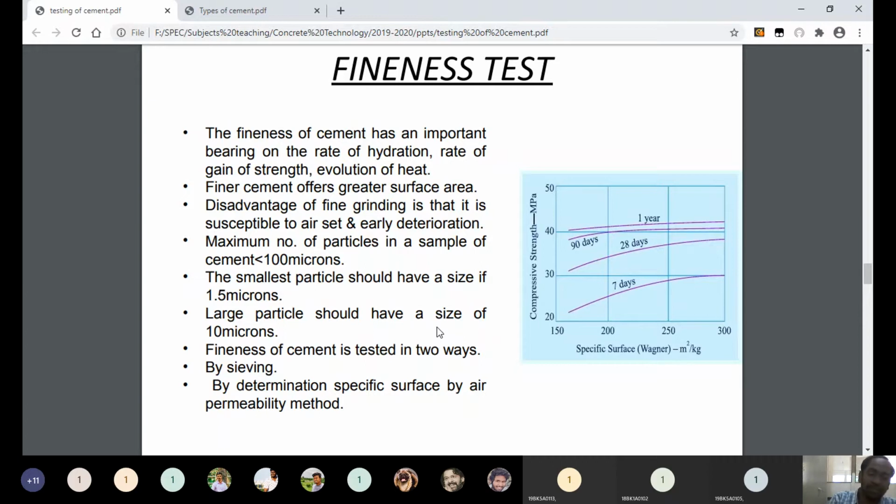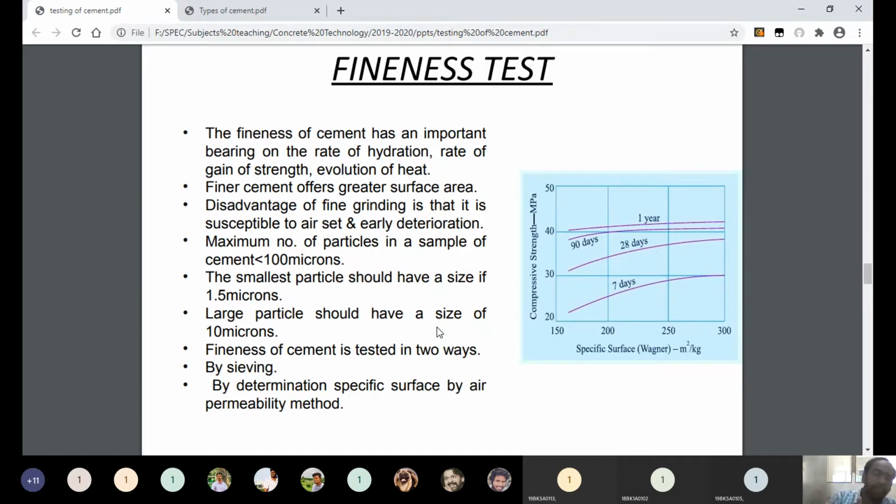These four points are the most important points. The particles whose size is less than 3 microns contribute 1 day strength. The particles whose size is between 3 to 25 microns contribute 28 days strength.